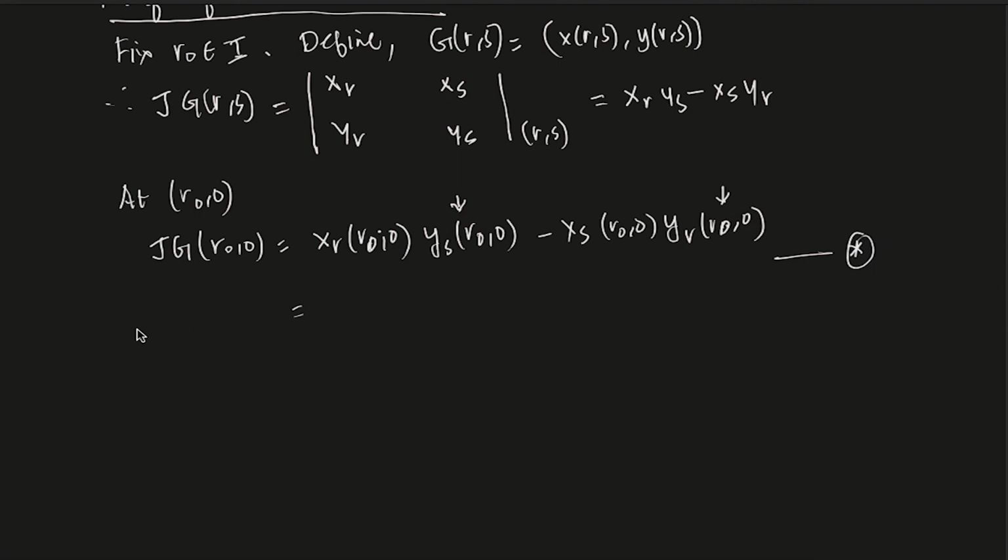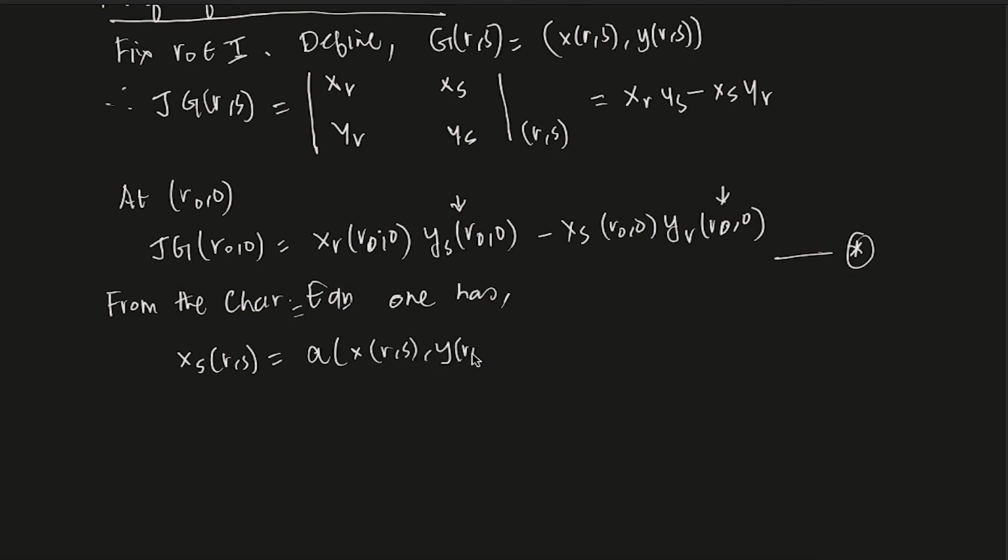Now from the characteristic equations, one has xs at the point rs is a of x at the point rs, y at the point rs, right? And ys at the point rs is equal to b at the point x rs and y at the point rs.